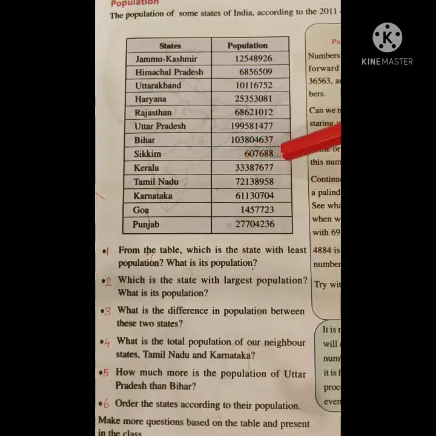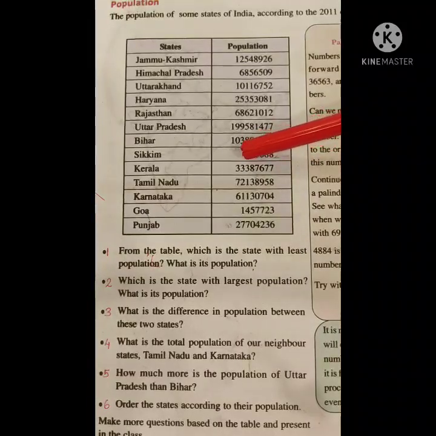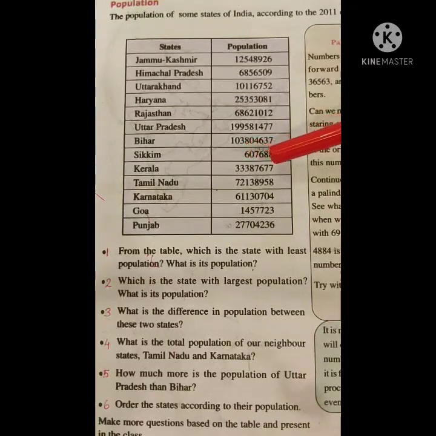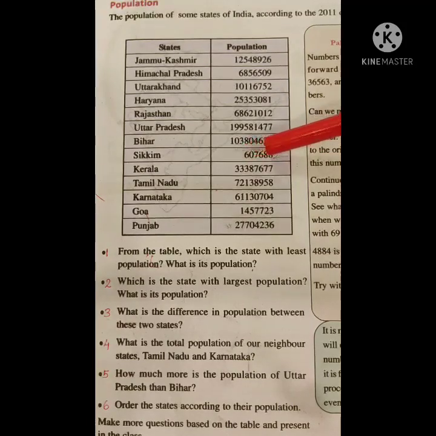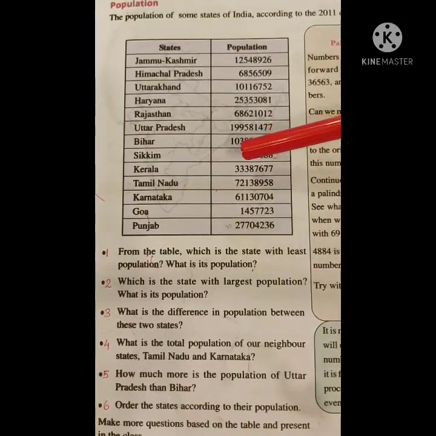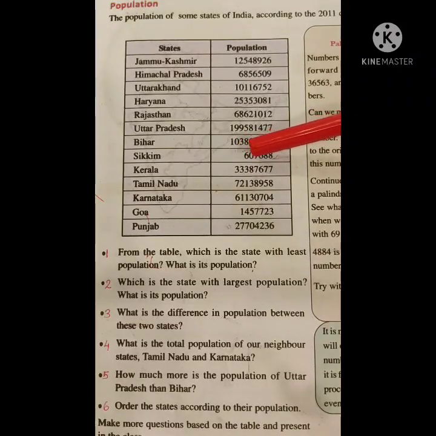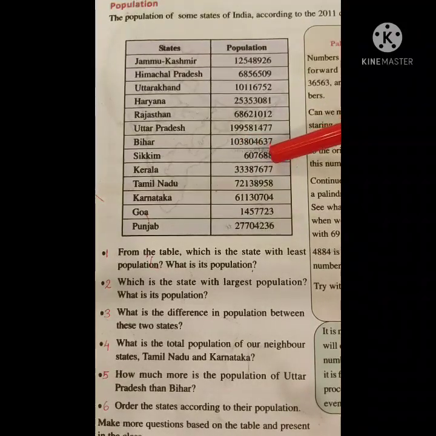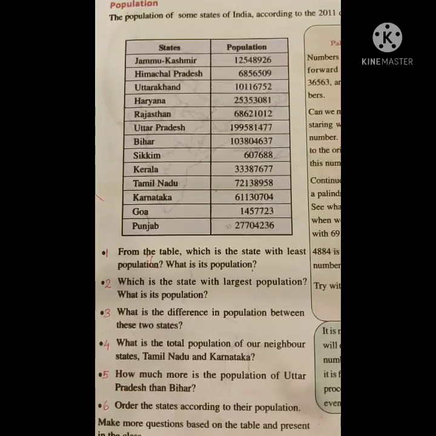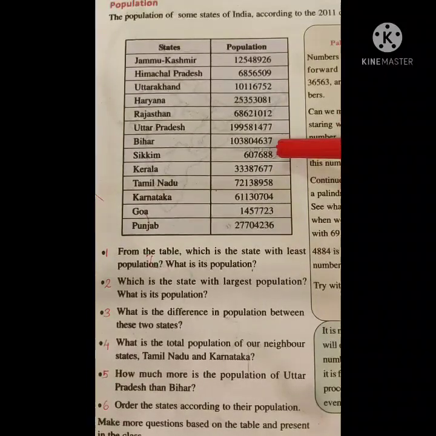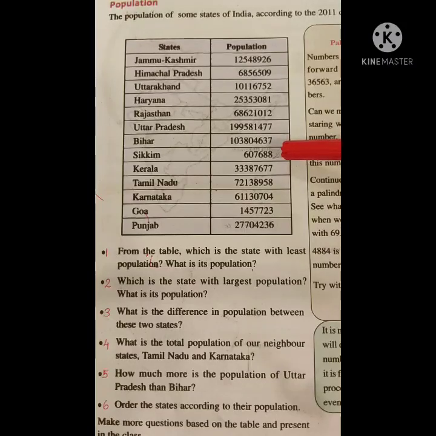Why do you say so? Yes, the number of digits is less compared to the other populations. Am I correct? Yes. Here we can see only a 6-digit number. Now you know how to read a 6-digit number. We begin to read it as lakh. So we can read it as 6,07,688.